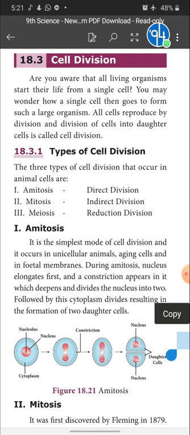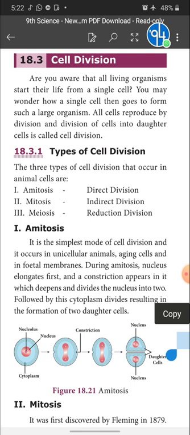Are you aware that all living organisms start their life from a single cell? Yes, it is correct. All living organisms start our life from the single cell only, the zygote, right? So you may wonder how a single cell then goes to form such a large organism. As I said, the single cell undergoes mitotic cell division and forms a large organism like us.